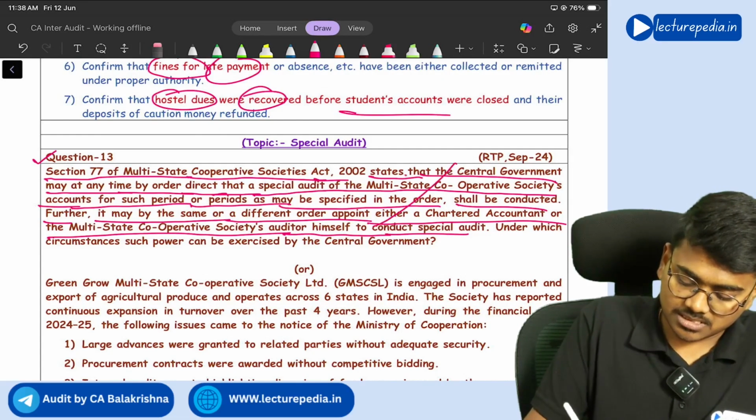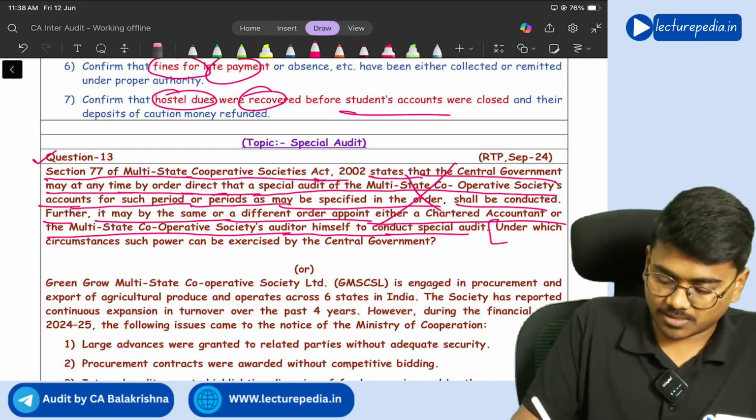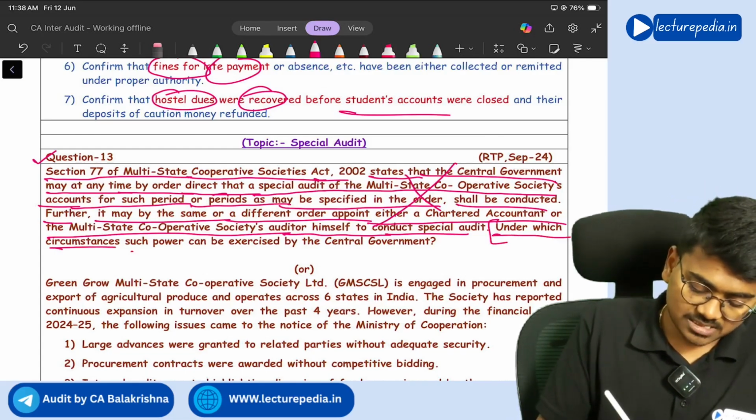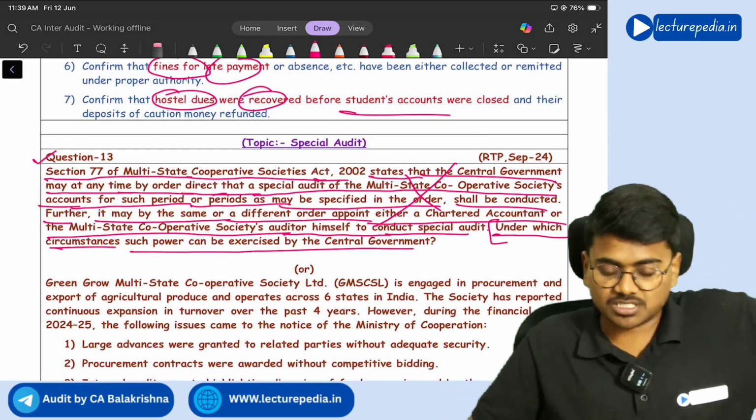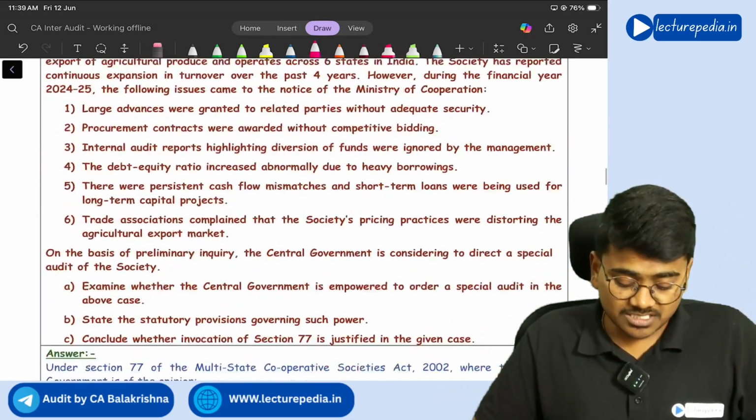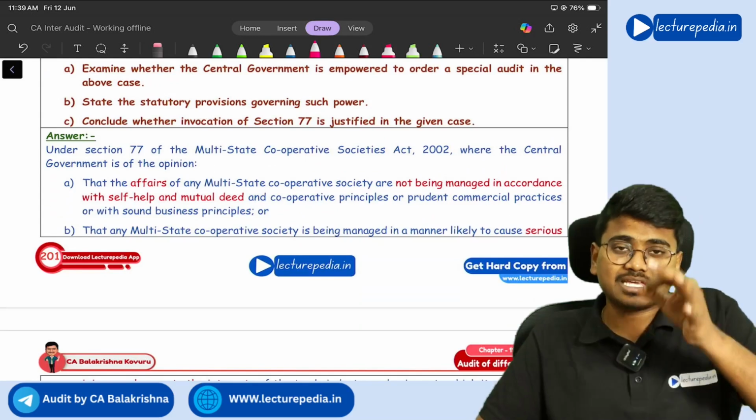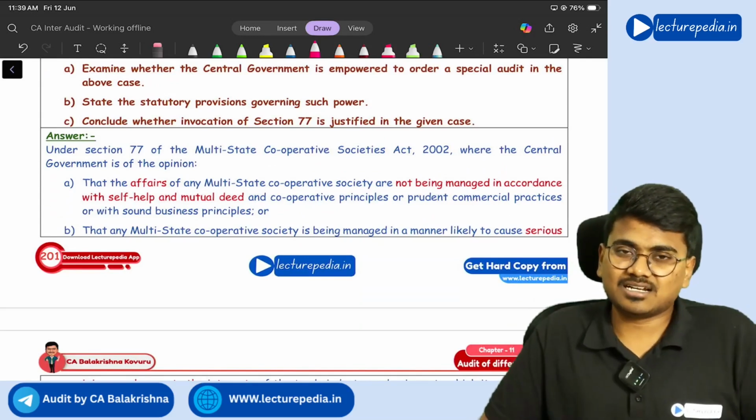Now that is irrelevant. The question starts from here. Under which circumstances can such power be exercised by the central government? So in which situation can a special audit be ordered by the central government?